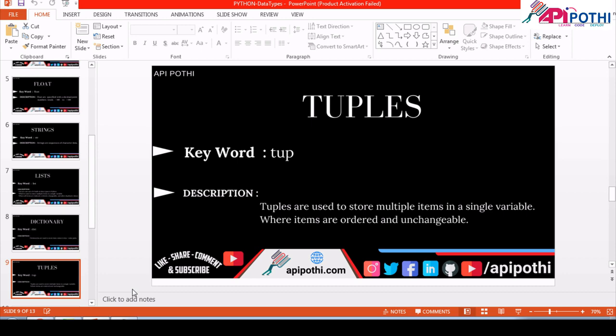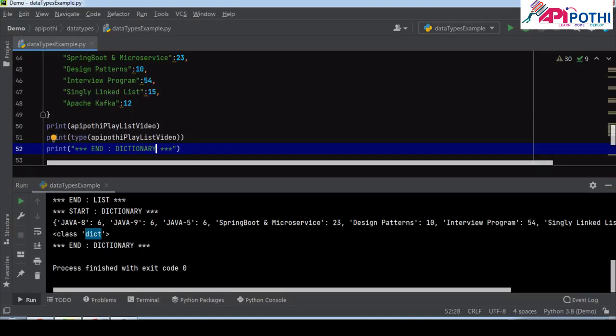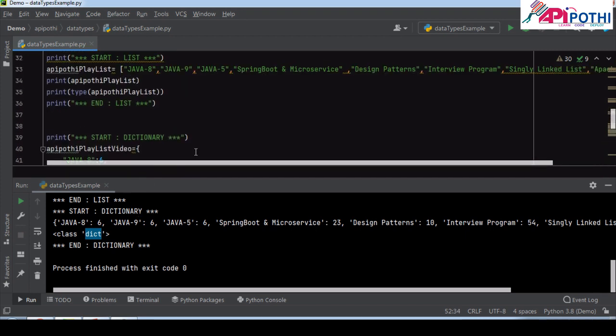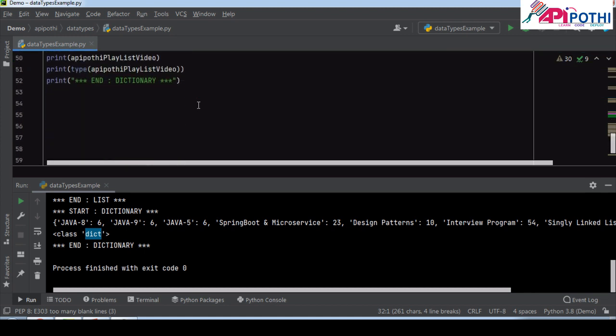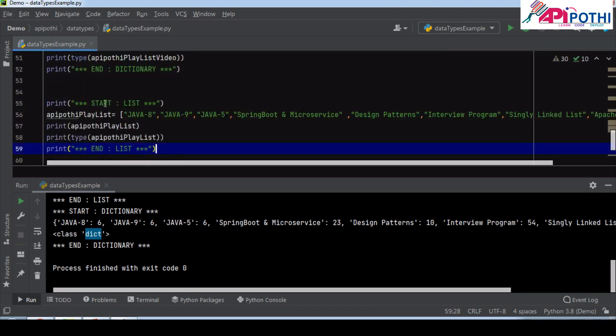So in order to declare the tuple inside Python, we will just copy the list value, because list and tuple are almost the same. Copy here, paste it. Copy, just to identify this is for the tuple code. Okay.